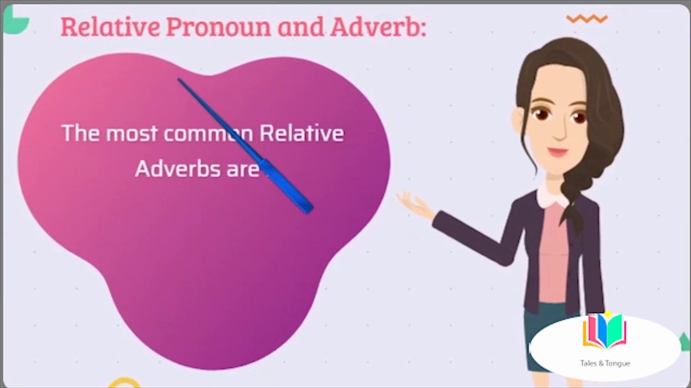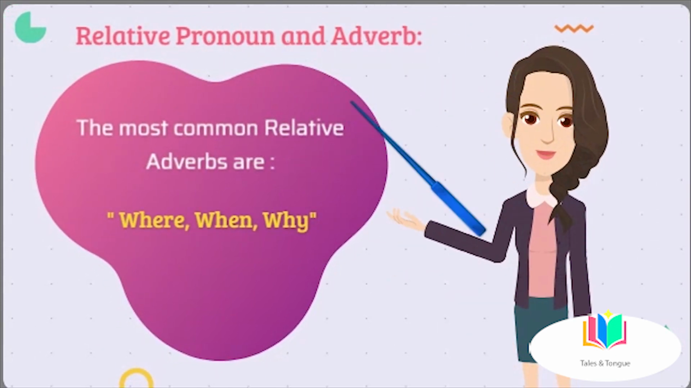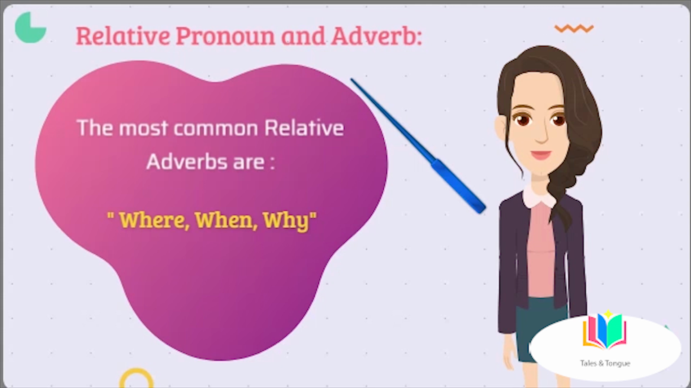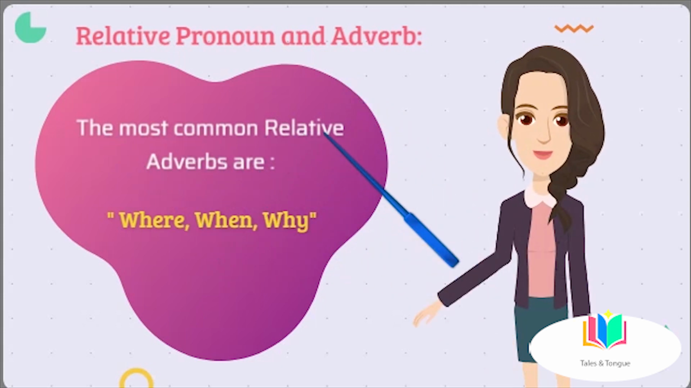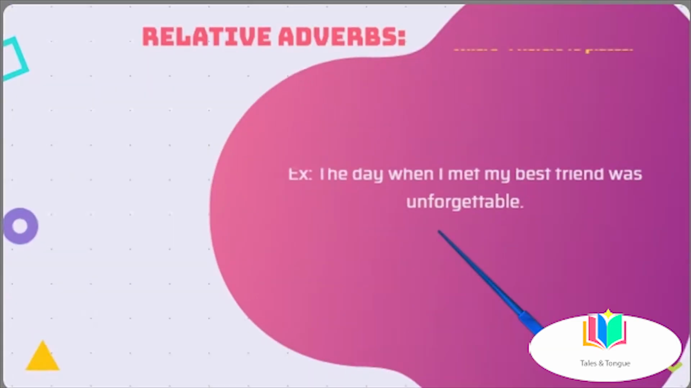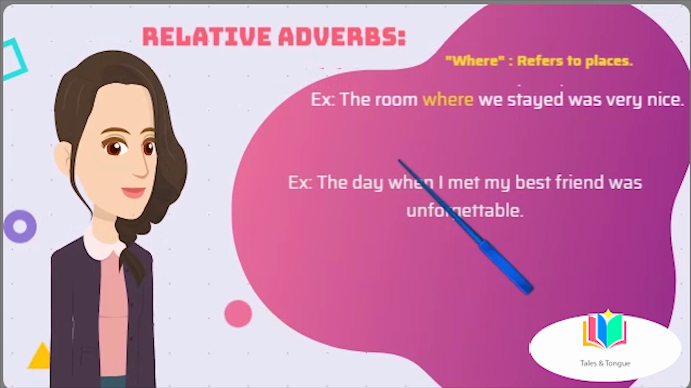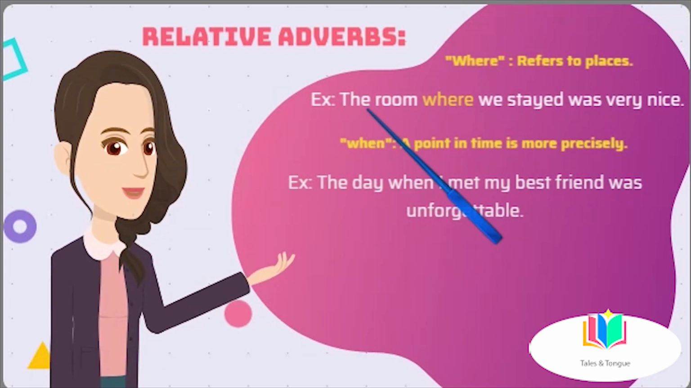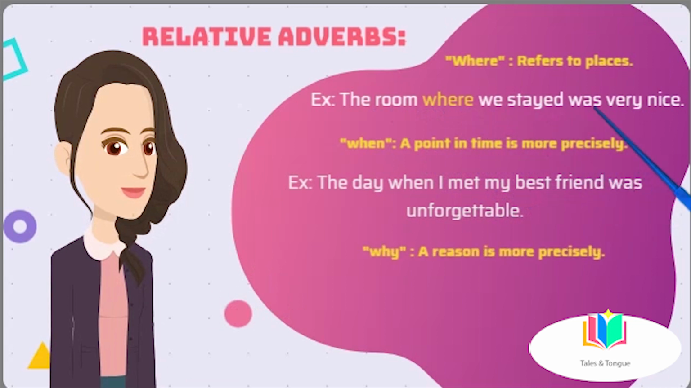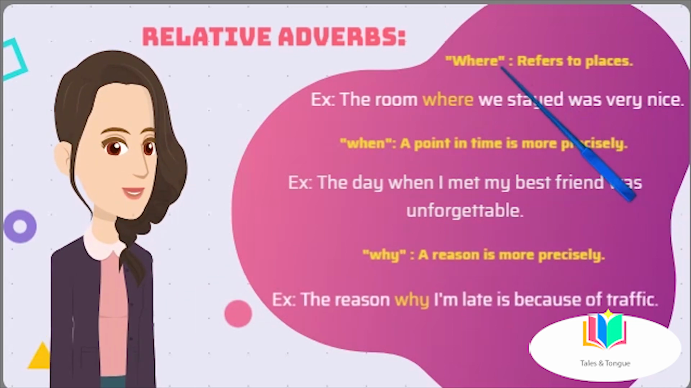In addition to relative pronouns, we can also use relative adverbs to introduce relative clauses. The most common relative adverbs are where, when, and why. Let's look at some examples. The room where we stayed was very nice. So this relative adverb refers to places.